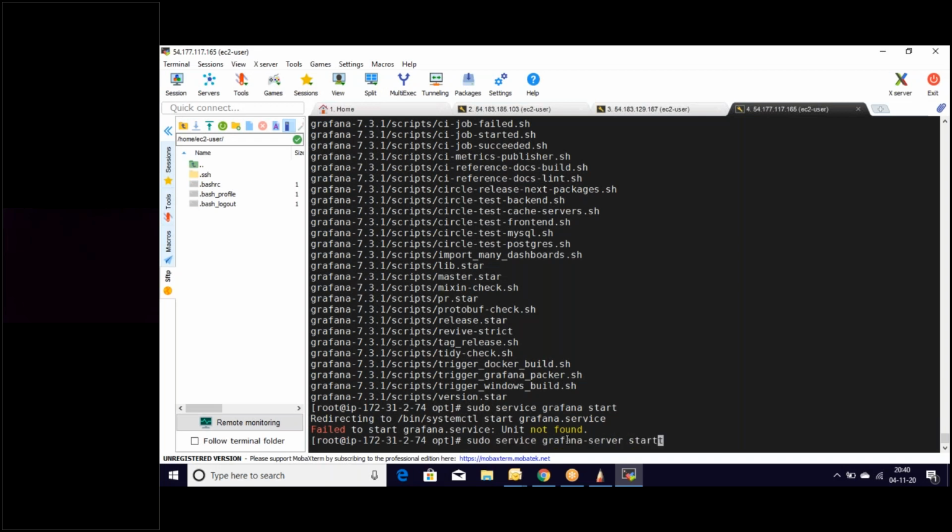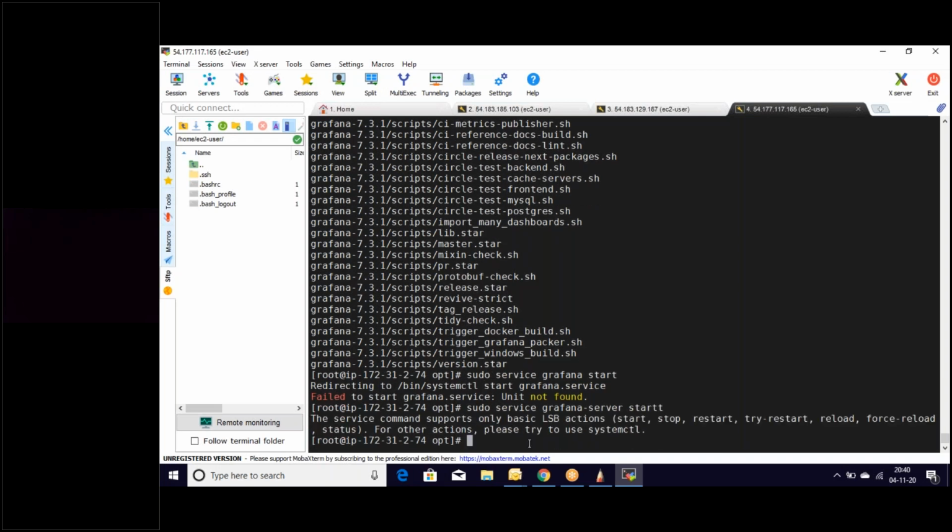Start this server. The service command supports using systemctl. Okay, we need to use systemctl. Sudo systemctl, sudo systemctl, service name Grafana server start.